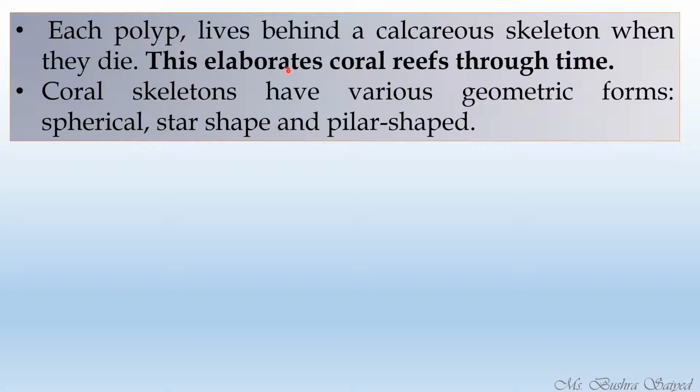as the coral dies, it adds its skeleton to the reef, and over that skeleton, other organisms will survive. Coral skeletons have various geometric forms, such as spherical shape, star shape, pillar shape, and table shape. A huge variety of corals are found in the ocean. We cannot count them. They are of different shapes, different varieties, and different colors.